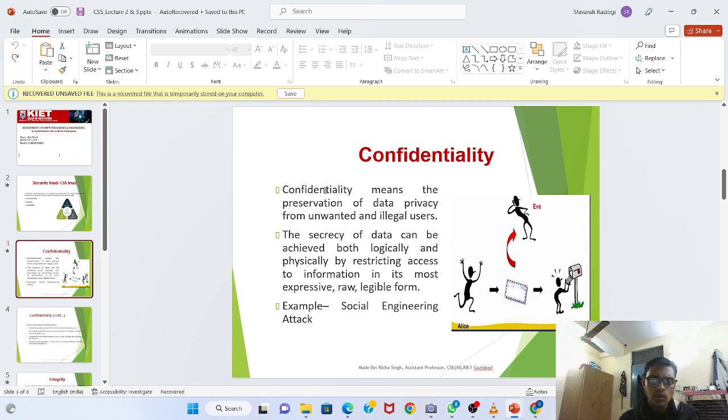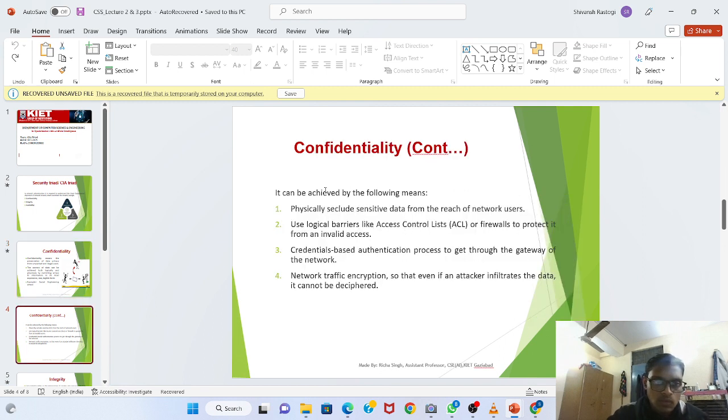The secrecy of data can be achieved both logically and physically by restricting access to information in its most expressive raw legible form. Data can be restricted using different techniques such as encryption techniques. An example of this type of attack, where unwanted or illegal users try to hack the information, is a social engineering attack.